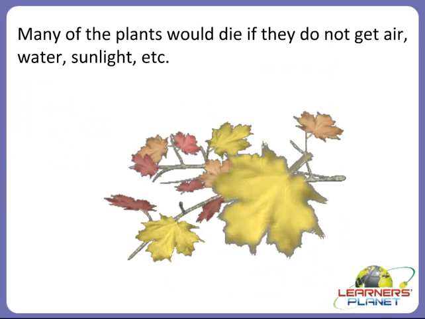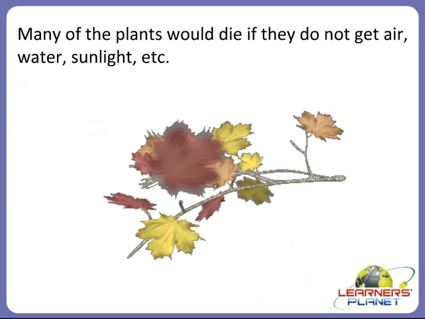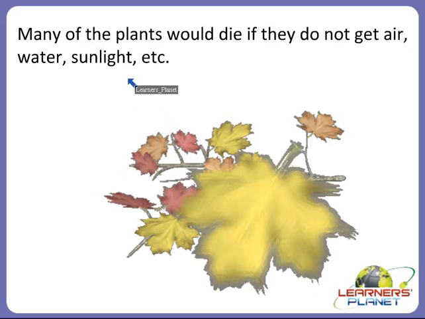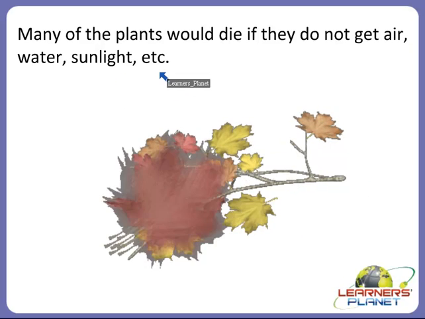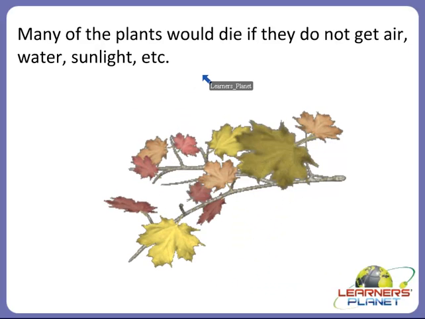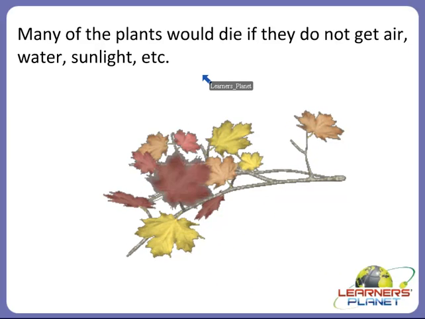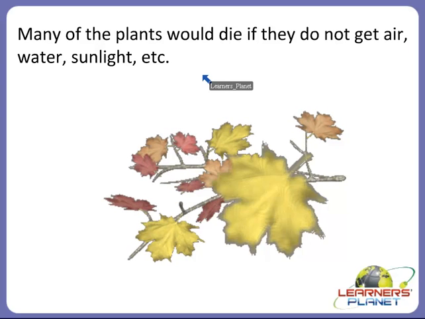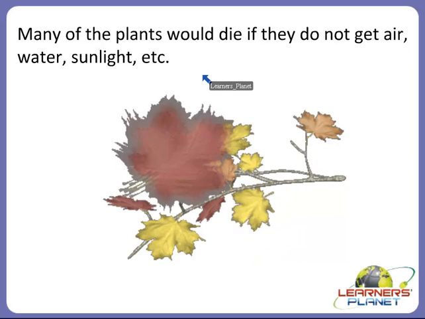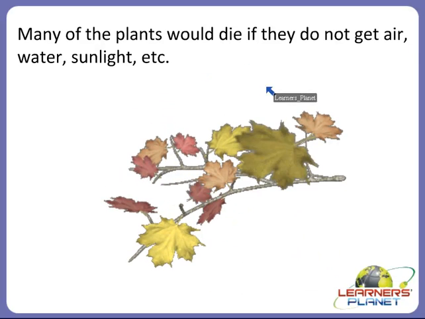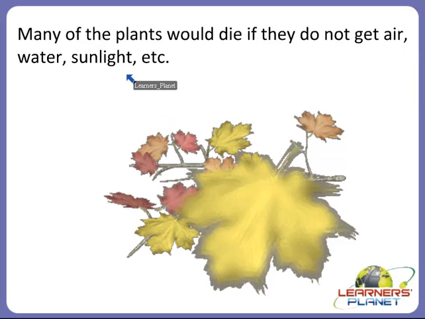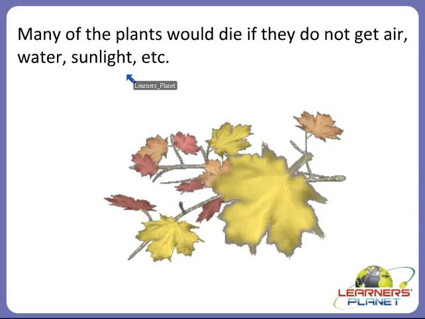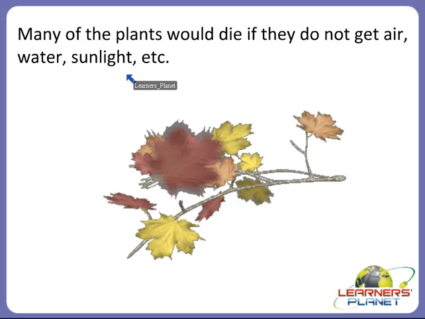Alright? So children, many of the plants would even die if they do not get air, water, sunlight, etc. Right, as we discussed above, right? What happens to the plants if they do not get air, water or sunlight in the right or the proper amount? They will not be able to germinate, right? Because all such factors are important for a baby plant or a seedling or the seed to germinate into a new big plant, right?